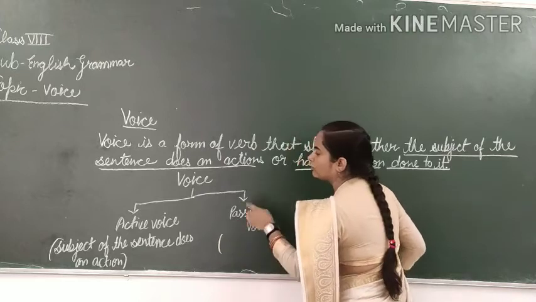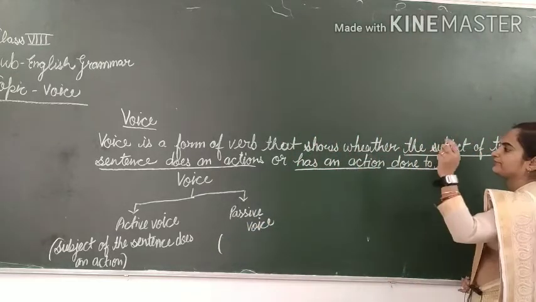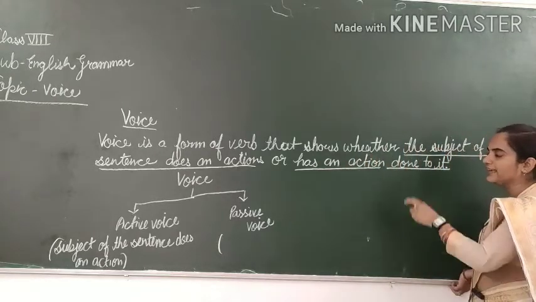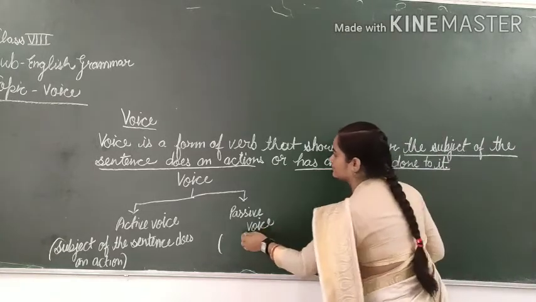Now we will talk about passive voice. In passive voice, an action has been done to the subject. An action is done by the subject.